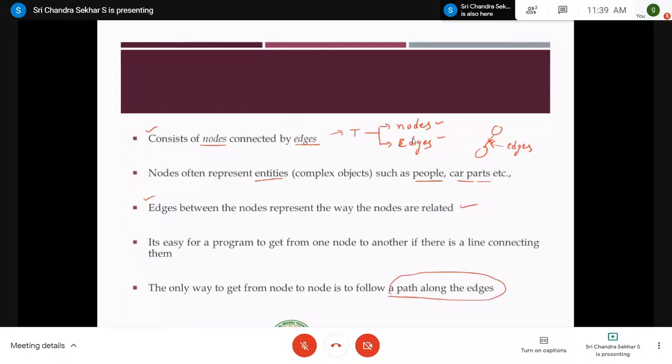Next, coming to the definition of trees. While discussing the introduction to data structures, we discussed the classification of data structures as linear data structures and nonlinear data structures, where we have two examples in the nonlinear data structures, that is trees and graphs. So while coming to the trees definition, I told that it is a nonlinear data structure where there exists a hierarchical relationship between the nodes or elements.